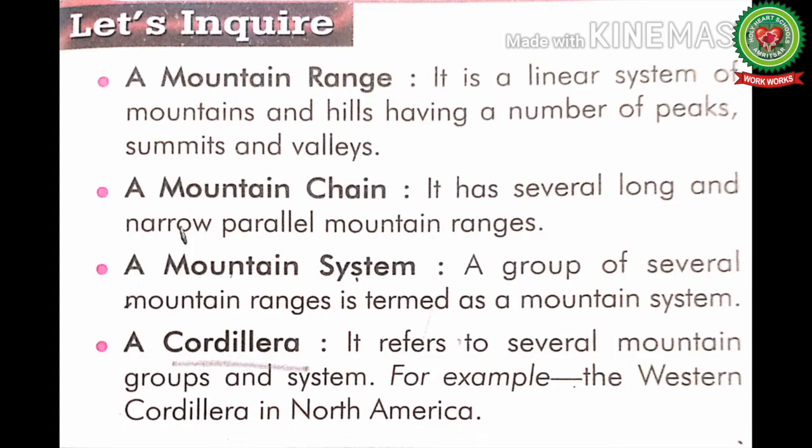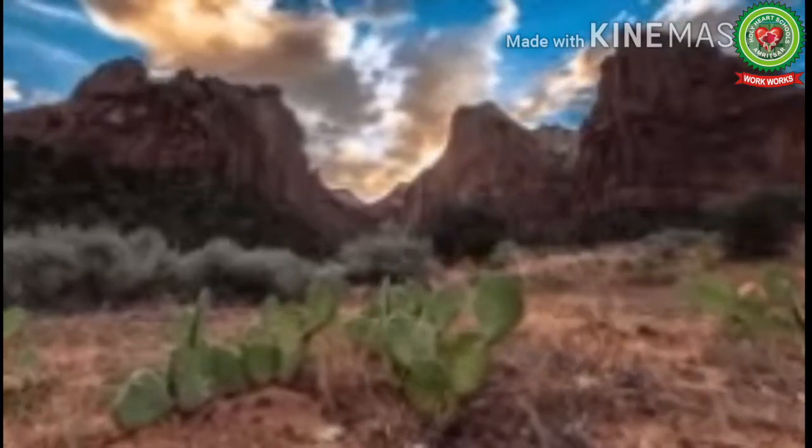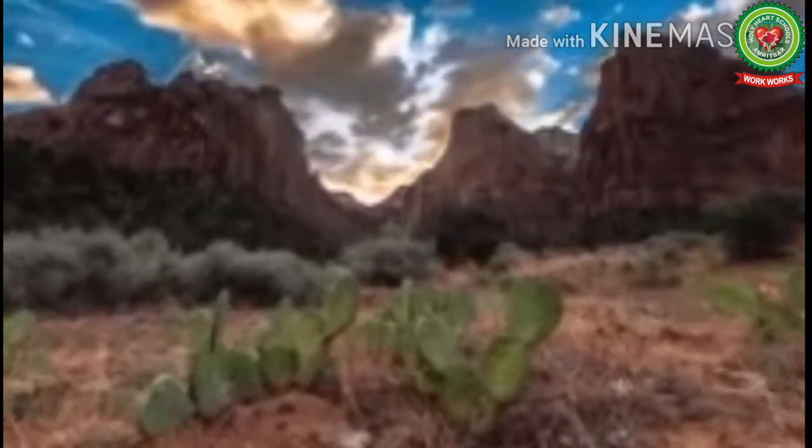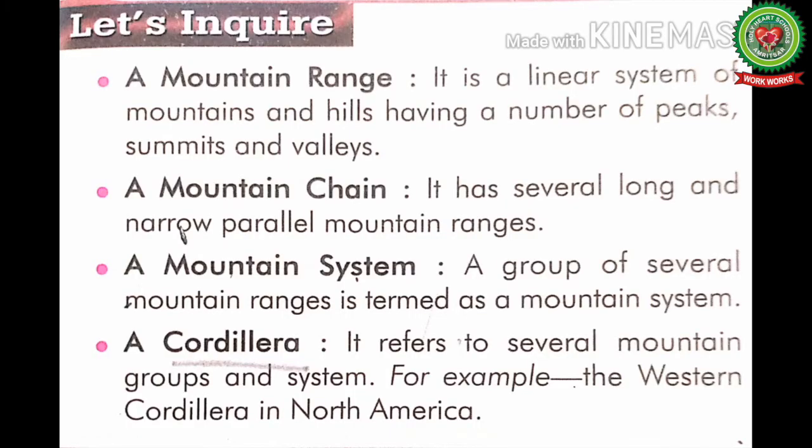It has several long and narrow parallel mountain ranges. A mountain chain has a number of mountain ranges in it. Next point is a mountain system. A group of several mountain ranges is termed as a mountain system.